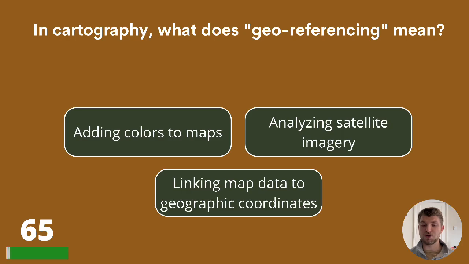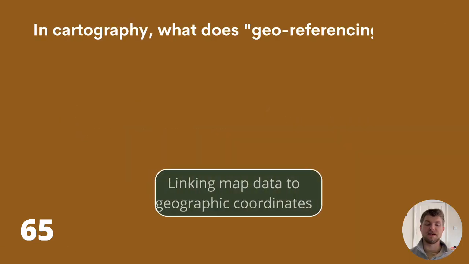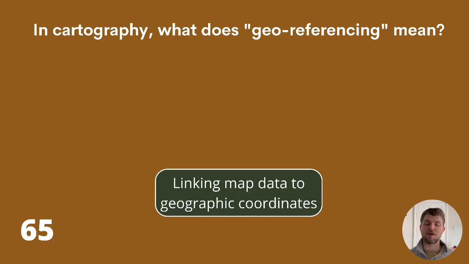In cartography, what does georeferencing mean? Adding colours to maps, analysing satellite imagery, or linking map data to geographic coordinates? The answer is linking map data to geographic coordinates.